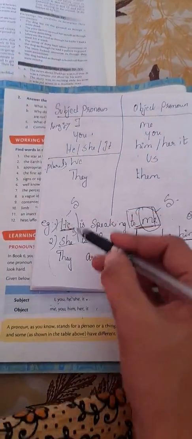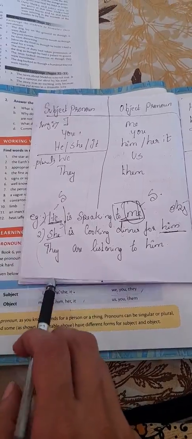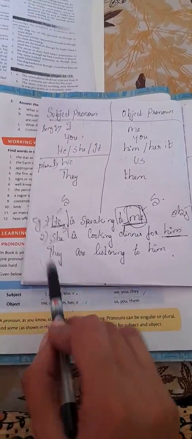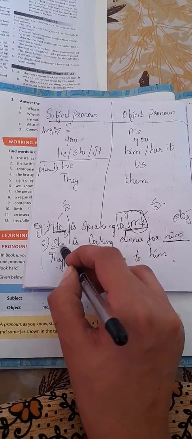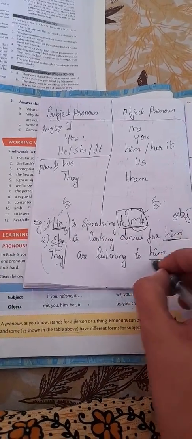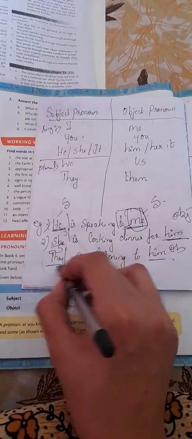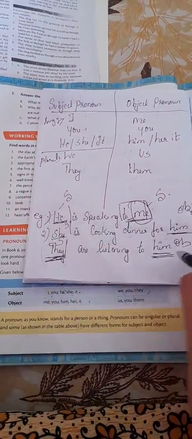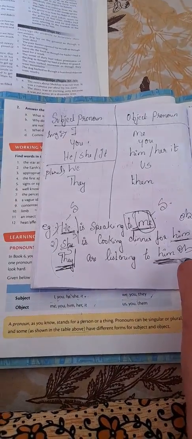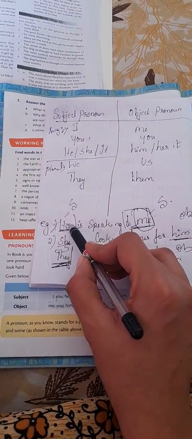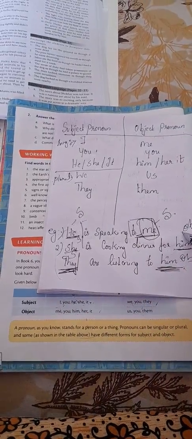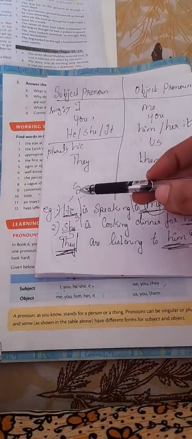Understood, students? See again. They are listening to him. Here they is the subject, him is the object. These are all pronouns. This is a subject pronoun and this is an object pronoun. Understood, students?